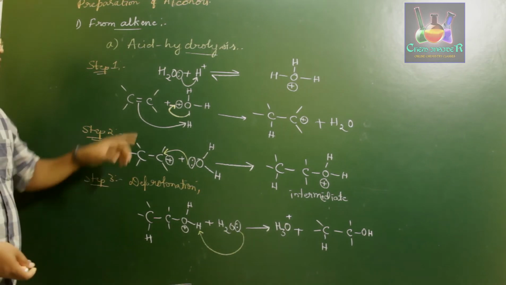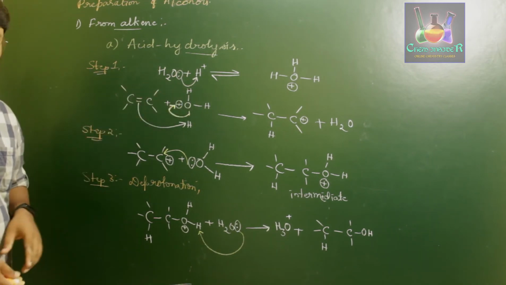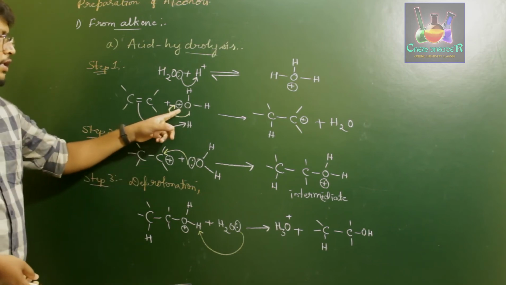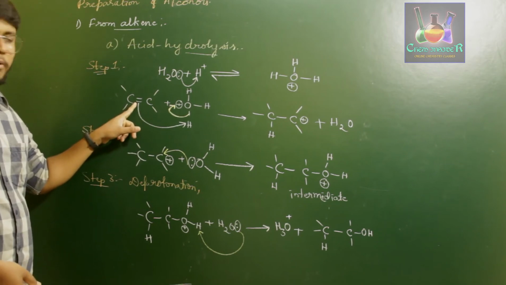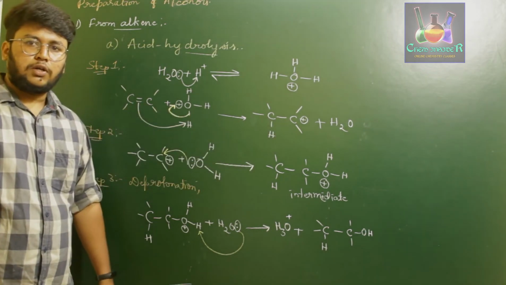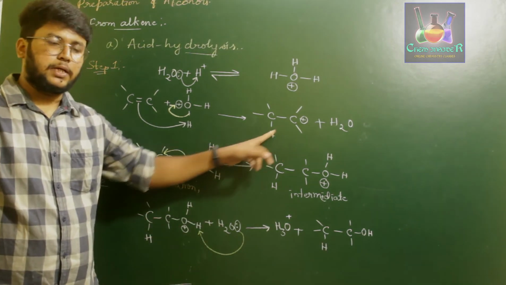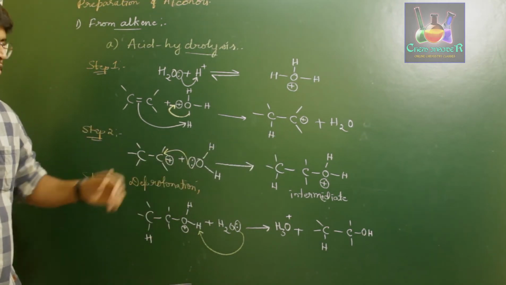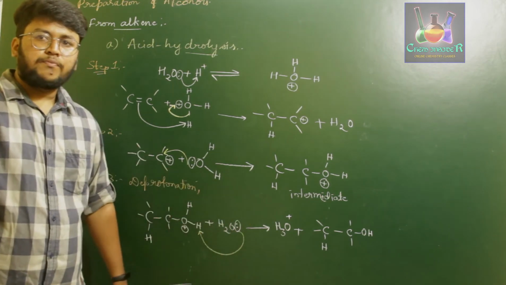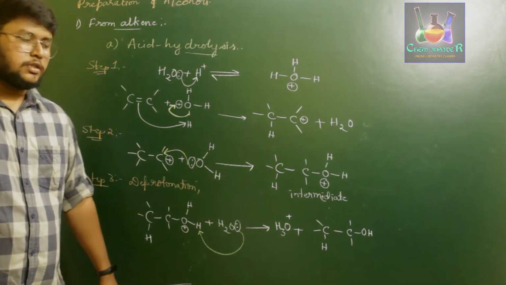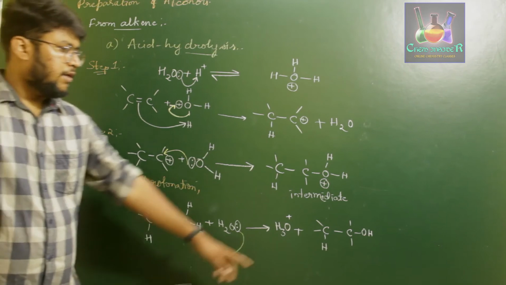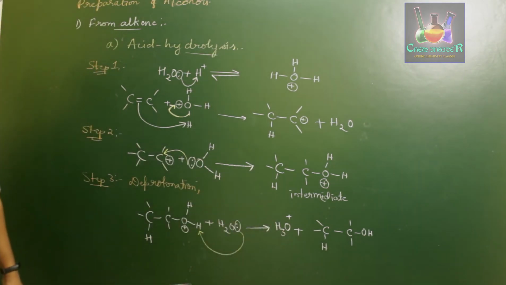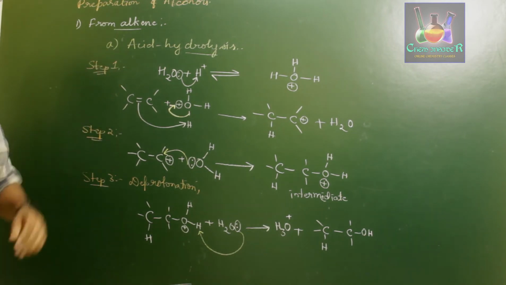So what happens here is, when you treat water in presence of hydrogen acids with alkene, we get protonated water, which will be attacked by the carbon-carbon double bond, resulting in the formation of a carbocation. This carbocation will later be attacked by the lone pair of electrons present on the oxygen of water, giving an intermediate from which we remove a hydrogen, that is the deprotonation process, by treating it with one more molecule of water. So thus we prepare alcohol. So this is about the preparation of alcohol from alkene in the first method, that is the acid hydrolysis method.